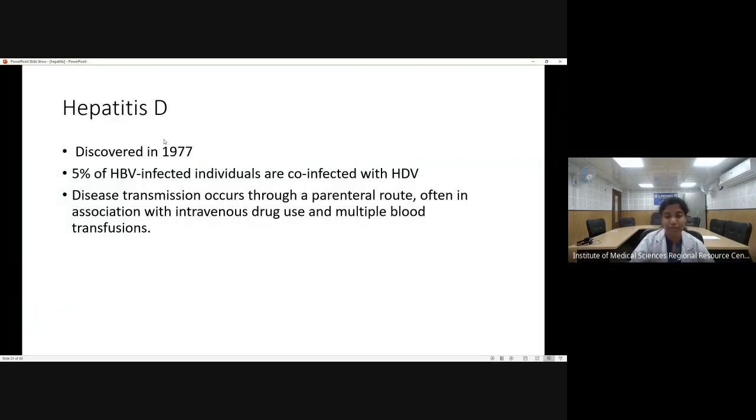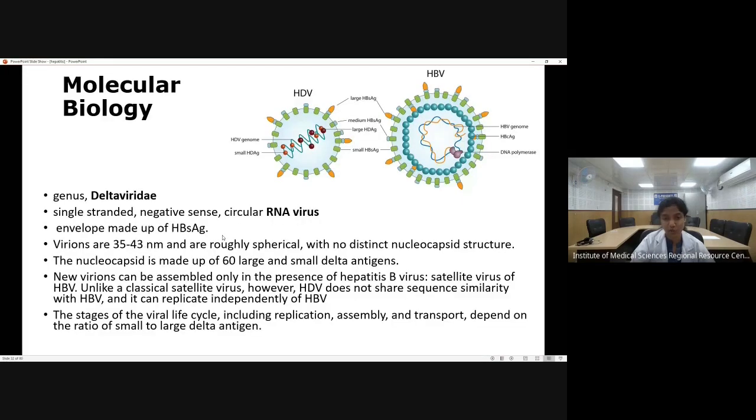Now, coming to hepatitis D, it was discovered in 1977. Now, this hepatitis D virus usually co-infects with hepatitis B. This is a type of satellite virus. So, satellite virus of hepatitis B, and because it is a satellite virus of hepatitis B, the mode of transmission is also like hepatitis B, that is parenteral route.